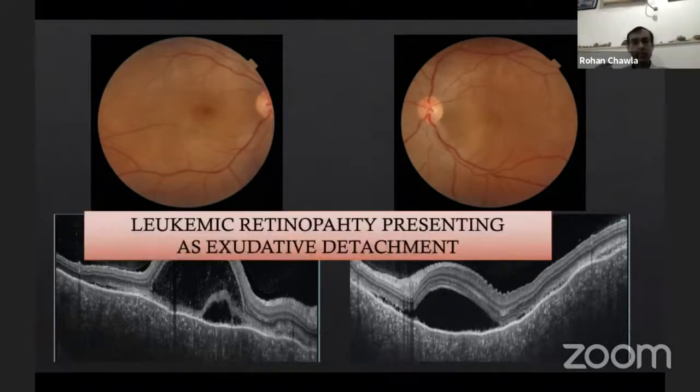So this is a case of leukemic retinopathy, where the leukemic cells are infiltrating into the choroid and causing this exudative detachment. Now, VKH has also been described in CML, but this case was of ALL, and these detachments resolved only on chemotherapy. So I'm a little hesitant to call it VKH. It is probably a direct leukemic infiltration.